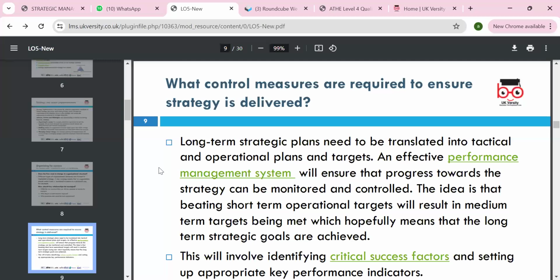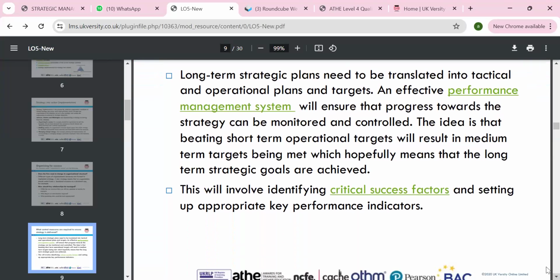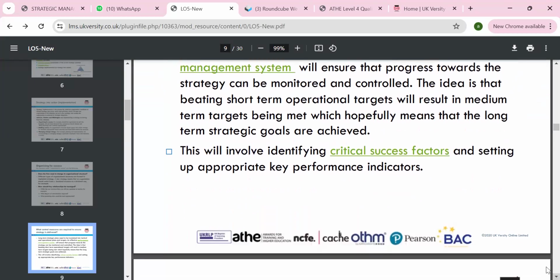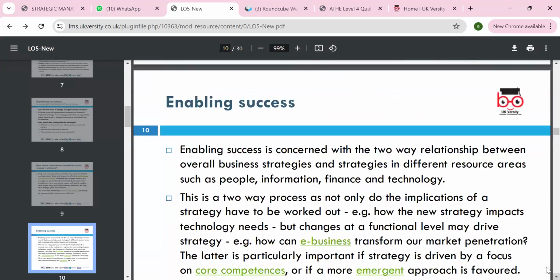Okay, so critical success factors, like in the hospitality industry: the critical success factor is customer service. No doubt you have a good building and good infrastructure, but the service plays the key role. Service quality enables success. Enabling success is concerned with two ways: the relationship between the overall business strategies and the strategies in different resource areas such as people, information and finance.